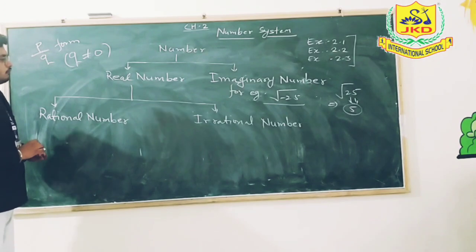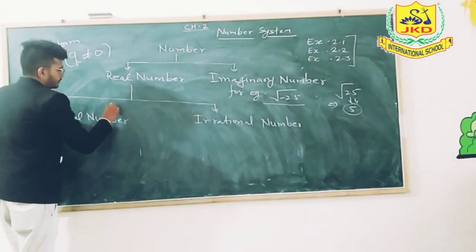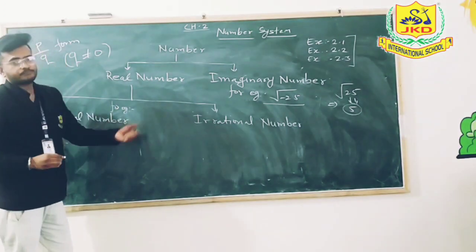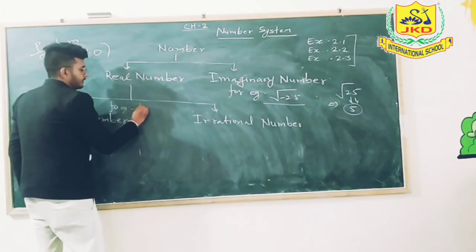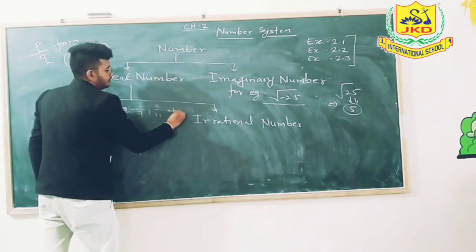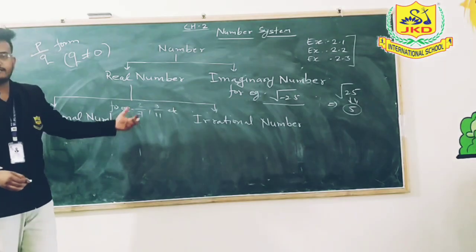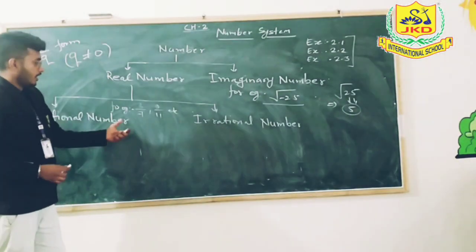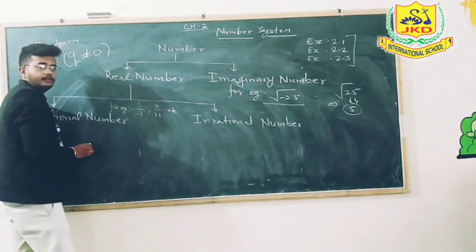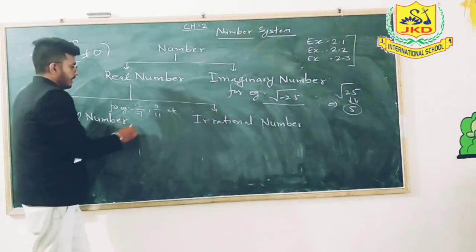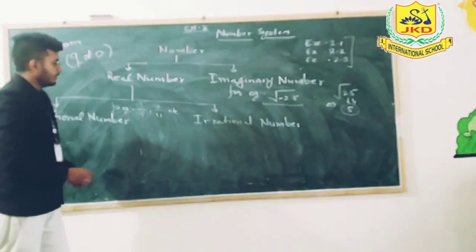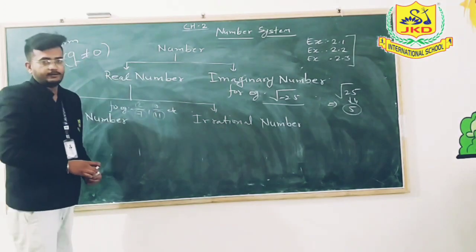So now here I am giving you some examples related to rational numbers and irrational numbers. Rational numbers are like 3 by 7, 9 by 11, etc. All those numbers which can be written in the form of P upon Q. You are seeing here P is 3 and Q is 7 in this rational form, and here the numerator is 9 and the denominator is 11.